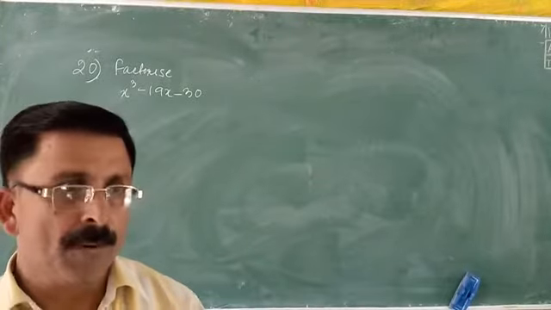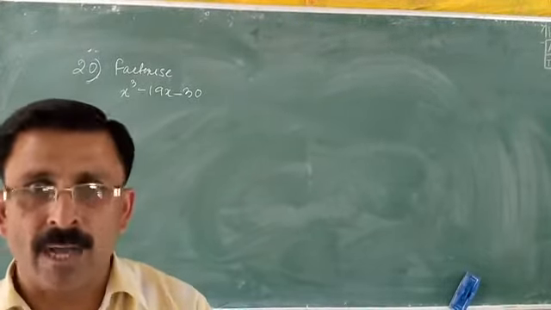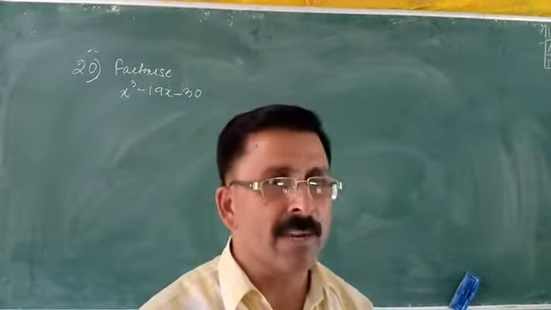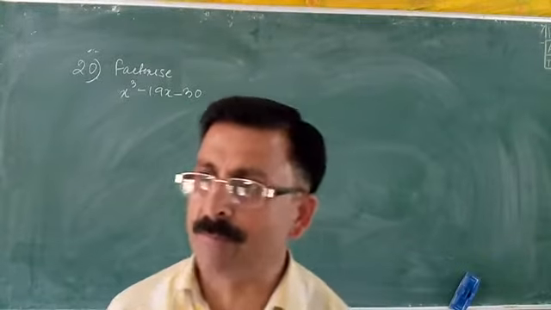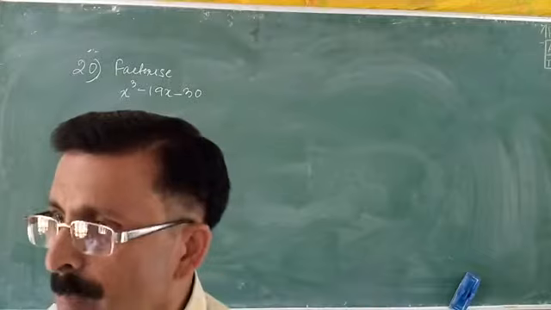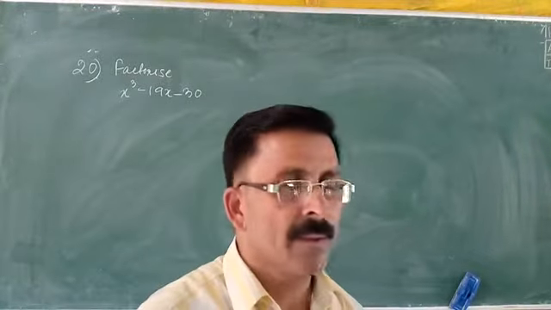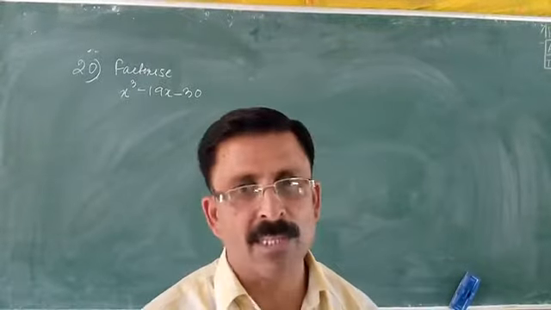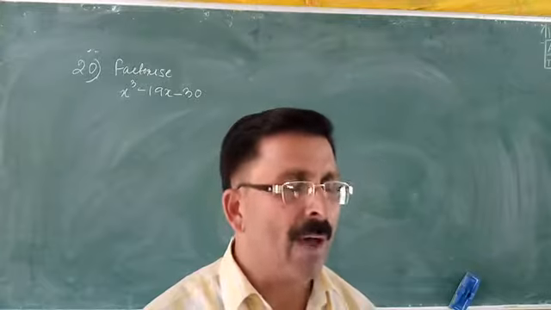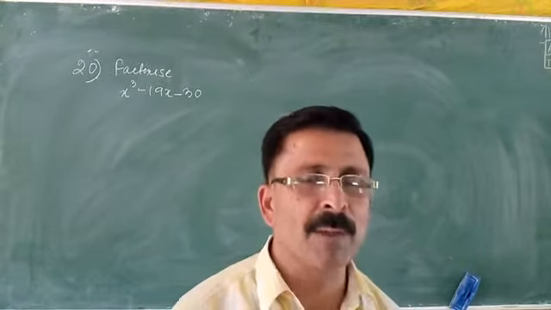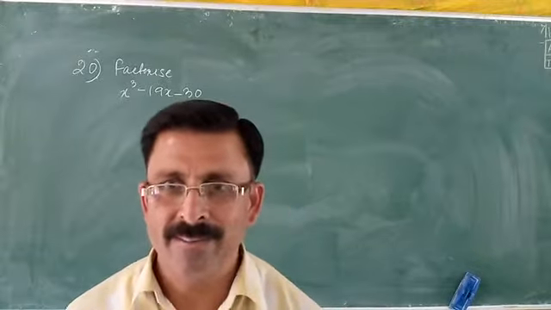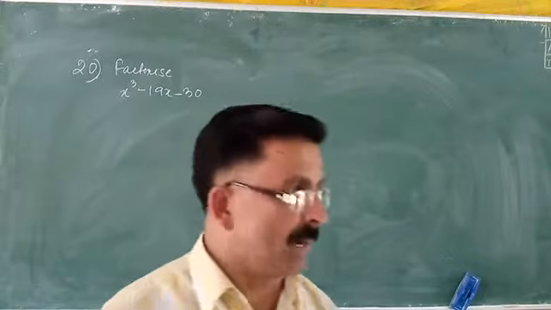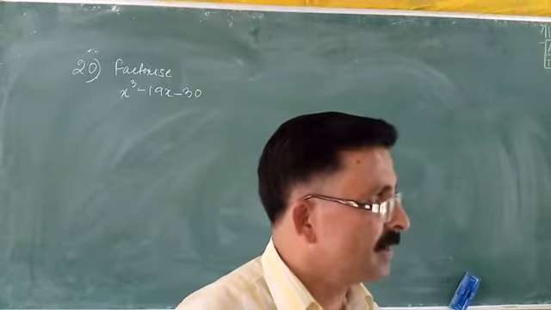If 4 is one factor of 20, then what is the other factor? It's very easy. If 4 is one of the factors, then what is the other factor of 20? 5. How did you know this? You know the answer, but you don't know the process, how you get it. I want you to have confidence, my dear. Speak with confidence, not with fear. It is by dividing, by division, isn't it?